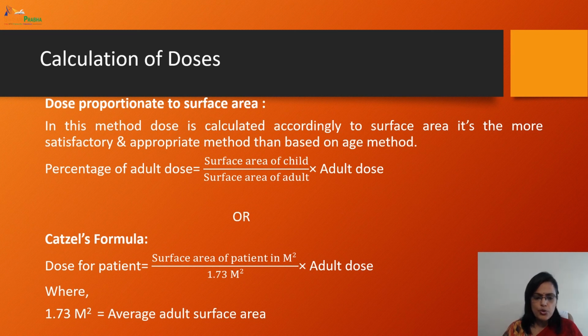Just go through this formula, and this is homework for you: find 2-3 examples, apply them in the formula, and practice how to calculate the doses. Once again, the formula: dose for the patient is equal to surface area of the patient in meters square divided by 1.73 meters square multiplied by adult dose.